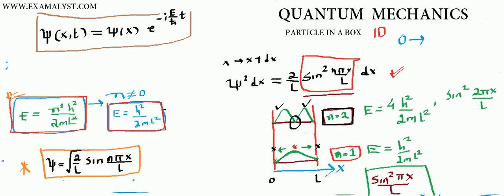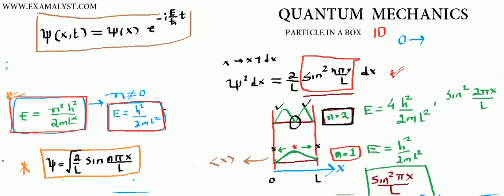Now you would ask, okay, so for n equals 1 state, what I have done is I just drew the graph, but mathematically I can calculate something. What will I calculate? I'll calculate the expectation value of x.